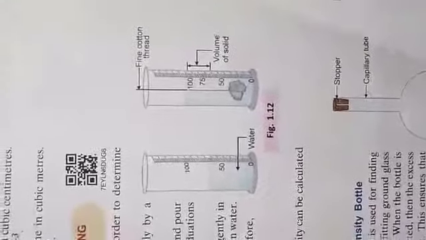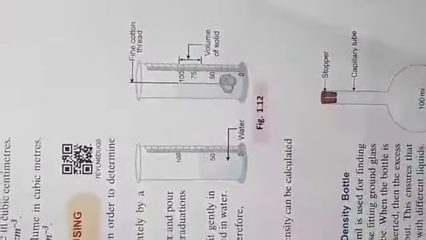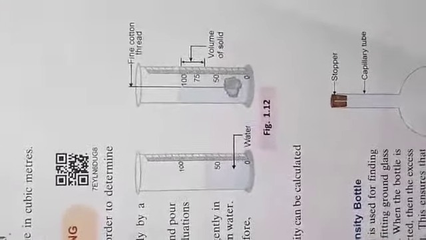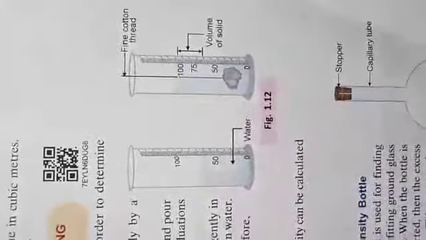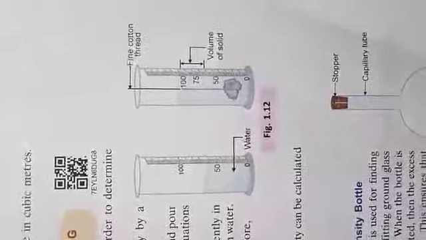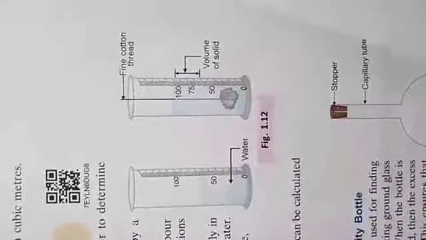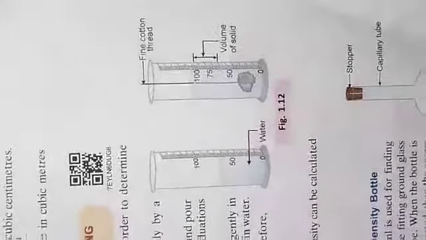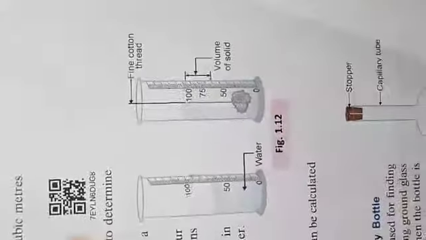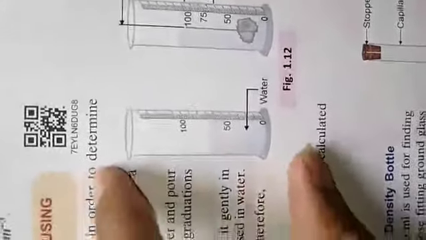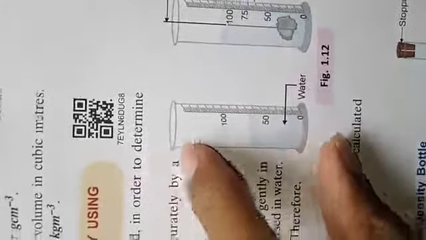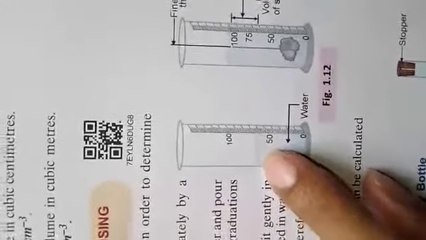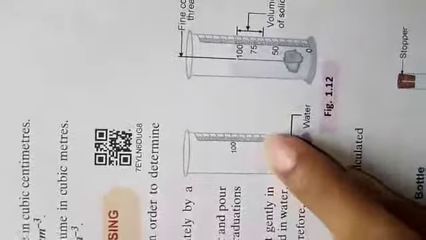Then if we divide its mass by volume, we will get the density, is it not? At first we will measure the mass of the stone by using a physical balance, and note the reading.